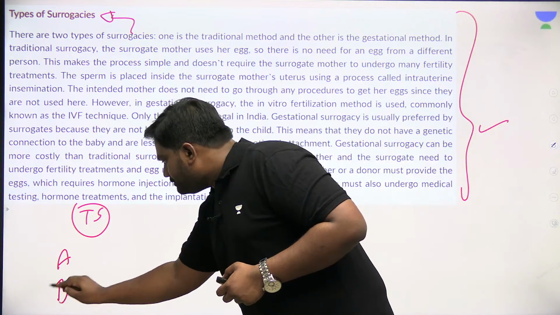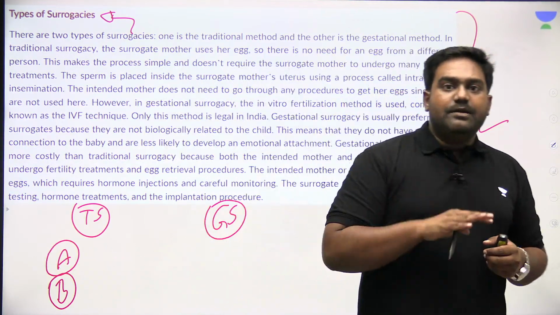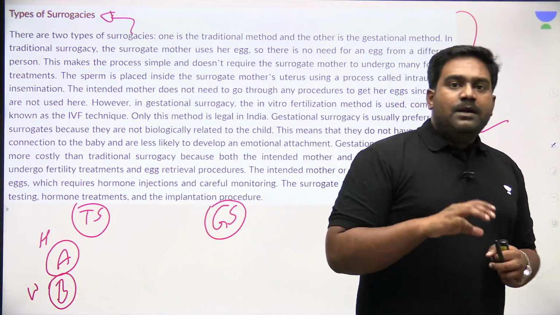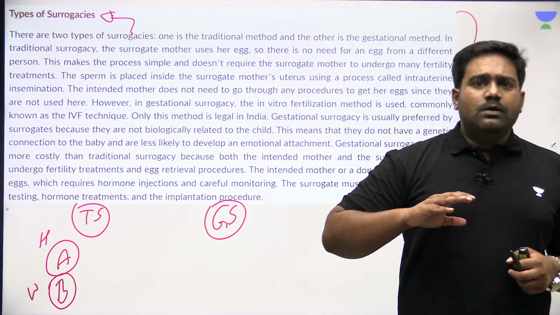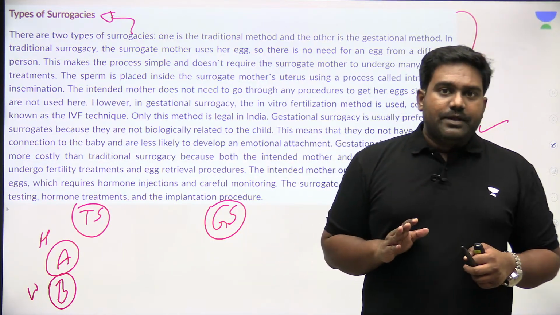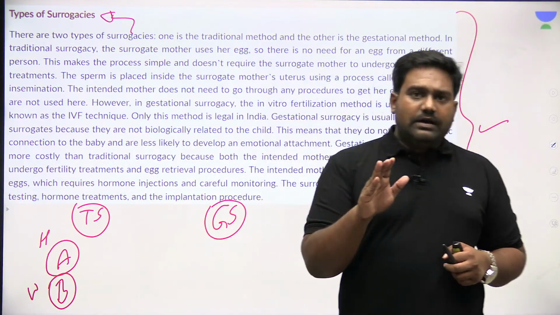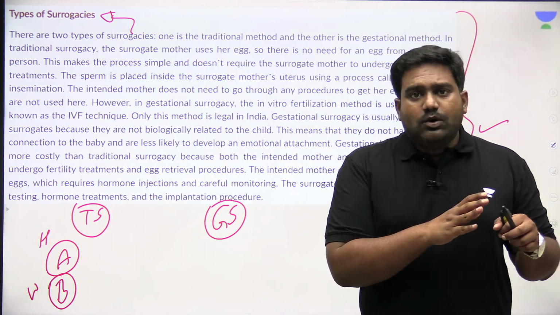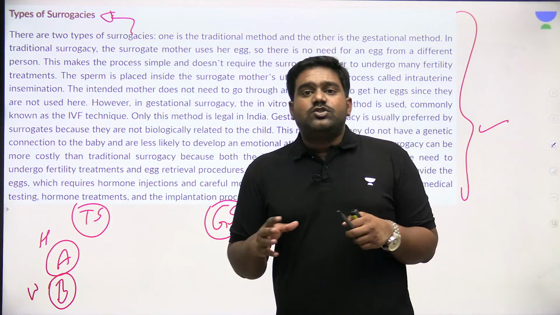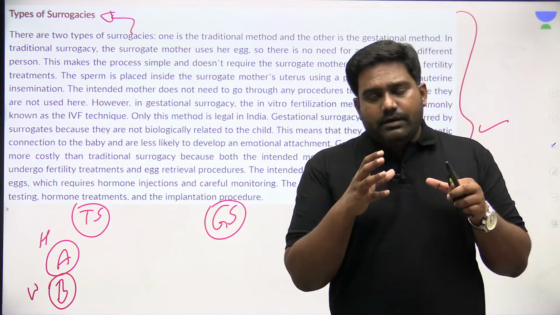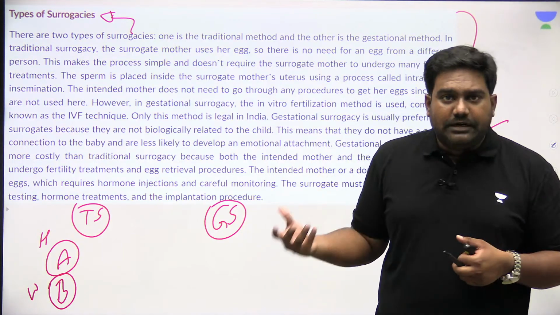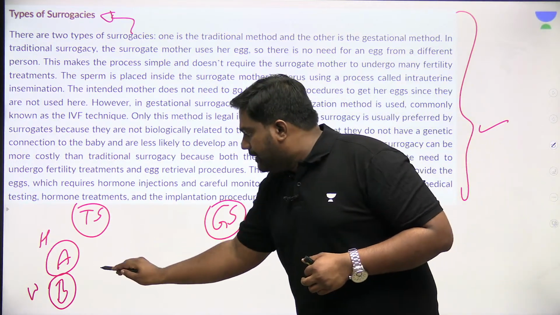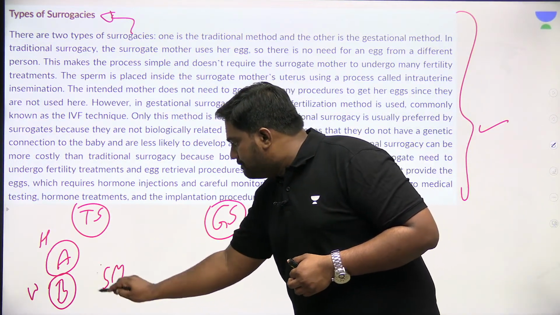Now let's say there is a married couple, A and B. A is the husband, B is the wife. Now, they're not able to conceive a child on their own. The husband has a healthy sperm count. The wife also is able to produce her eggs. But the only problem is the wife is not able to conceive the child. The embryo, either it's not getting fertilized or it's not getting attached to the uterus. So this is where the couple might rely on a surrogate mother.